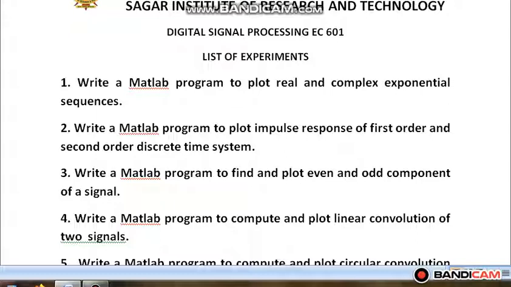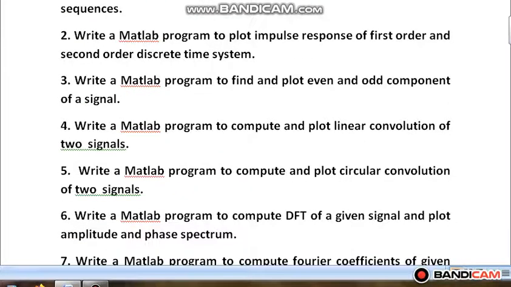The second practical is to write a MATLAB program to plot the impulse response of first order and second order discrete time system. Third is to write a MATLAB program to find and plot even and odd components of a signal. The fourth experiment is to write a program to compute and plot linear convolution of two signals. Fifth practical is to write a program to compute and plot circular convolution of two signals.